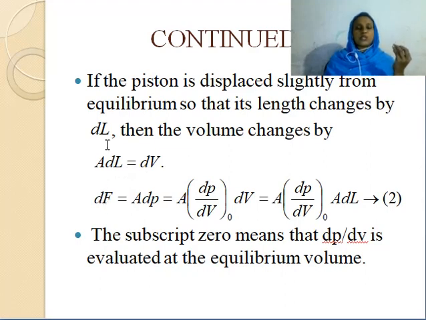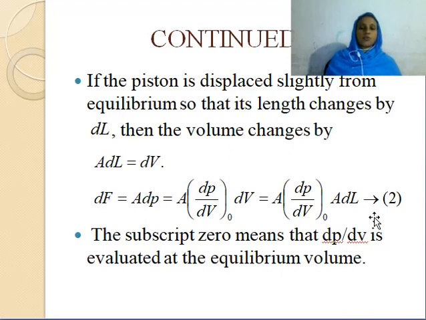So the change in force dF equals A dP, area of cross section into the change in pressure. This is equal to A into (dP by dV) at equilibrium into dV, which is A into (dP by dV) at equilibrium into A dL. Here the subscript 0 means that dP by dV is evaluated at the equilibrium volume.